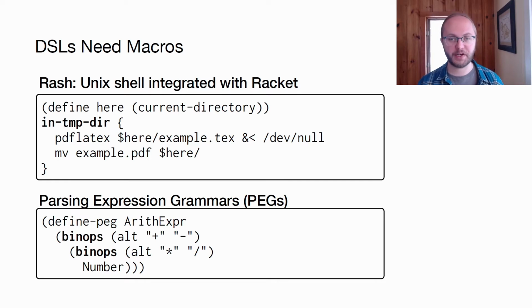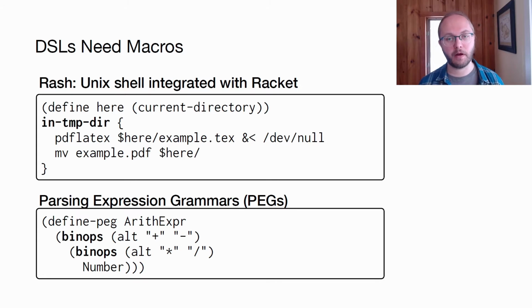Rash is an interactive shell DSL that mixes Racket code with traditional shell commands. This example uses an extension to Rash, the intemptor macro. The program compiles a text document with output to a temporary directory, which is automatically cleaned up afterwards.